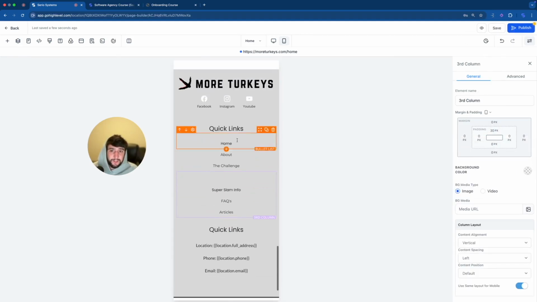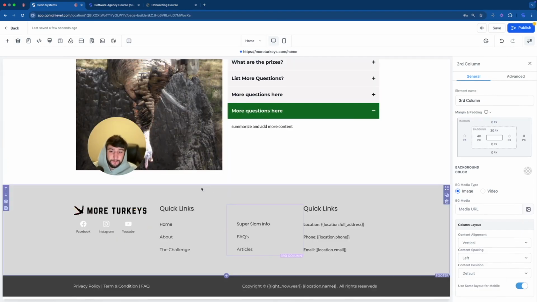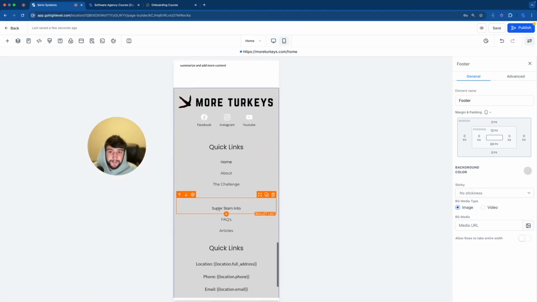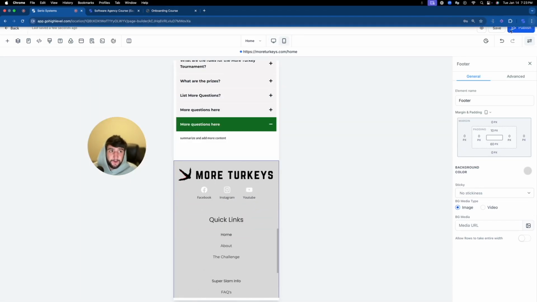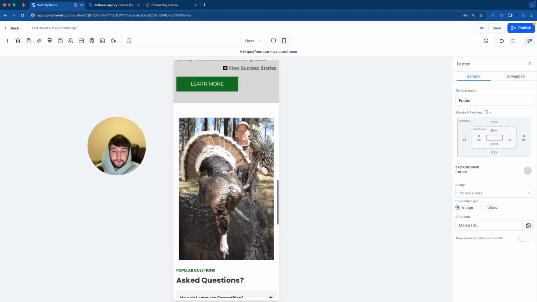I might change these margins, make it a little bit closer because this is a really big and long section, but we've got to remember if we change it in here, it's going to change over in the desktop too. So ultimately what I'm probably going to do at the end is duplicate this section as well so that I can change the margins for mobile to make it look way better. But for right now, we're going to click on save, and all we care about for this video is the structure. Let's make sure the structure looks good.